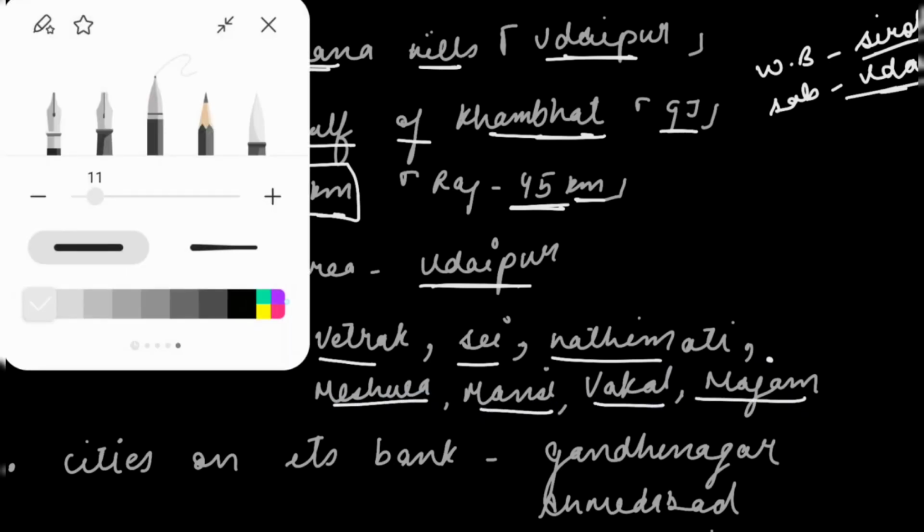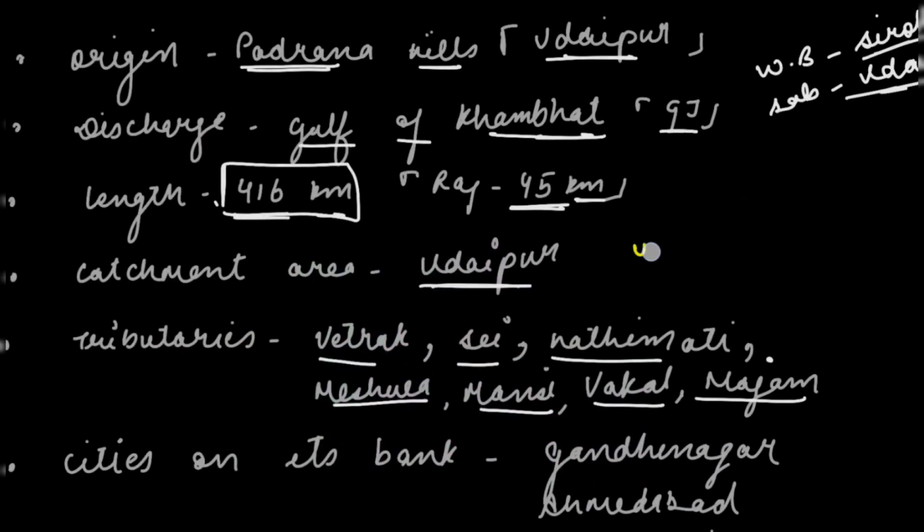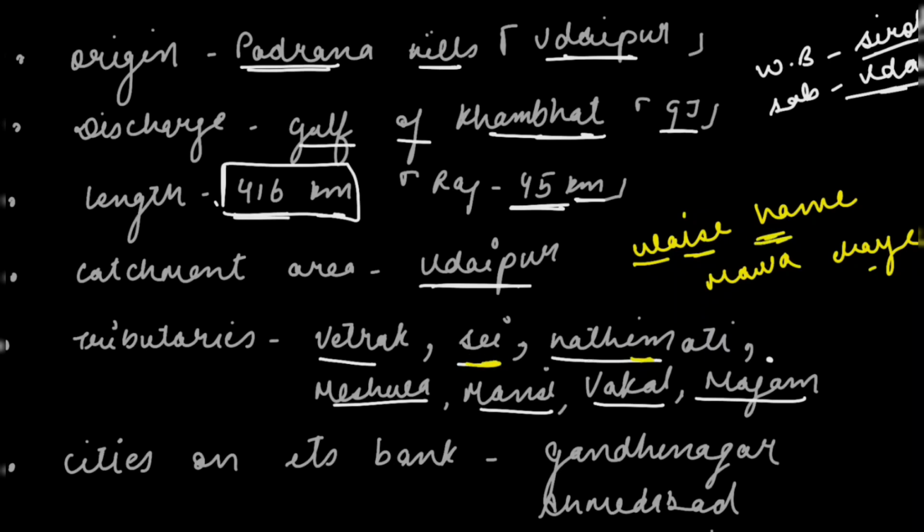And we'll talk about the trick. The trick is "Waise hamein mawa chahiye." So Waise is for Vaitrak, Sei is for Sei. Then we have Hame. Ha is for Hatimati and Me is for Meshwa. Then we have Mawa. Ma is for Mansi and Va is for Vakal, and we have to remember the Majam.